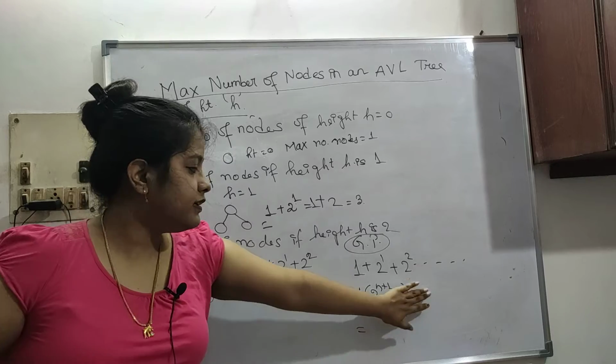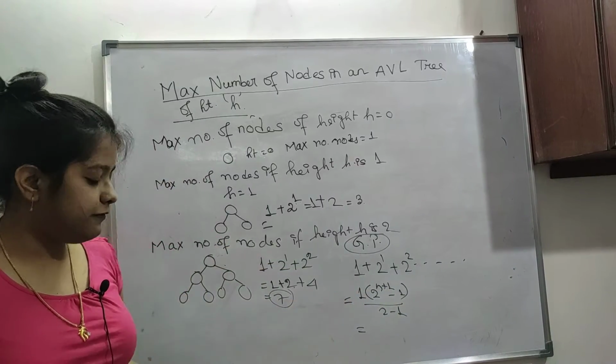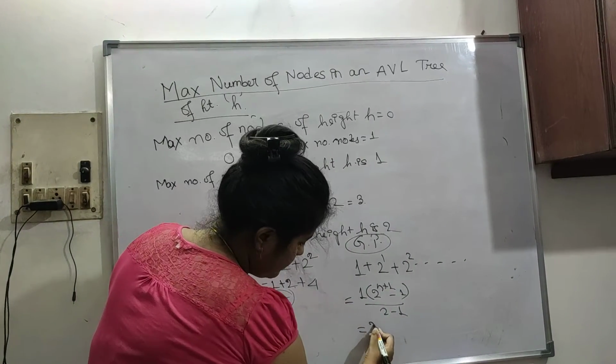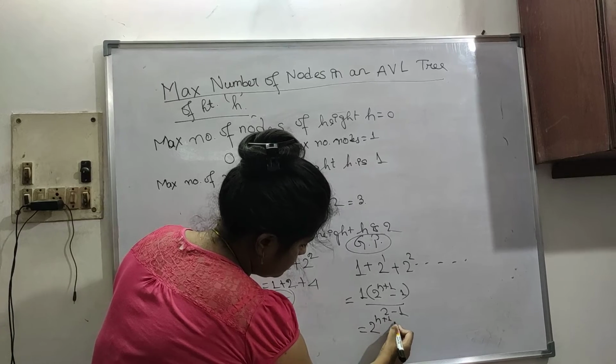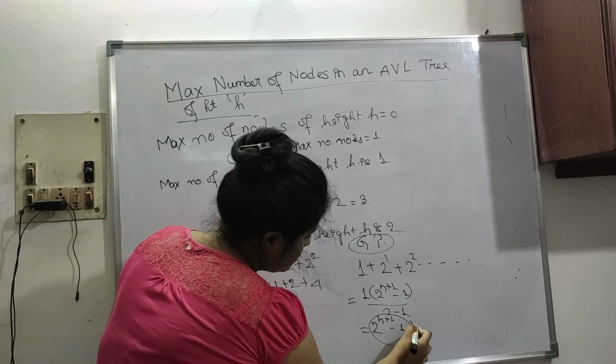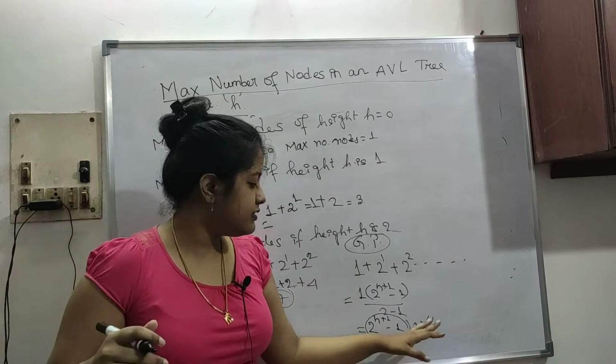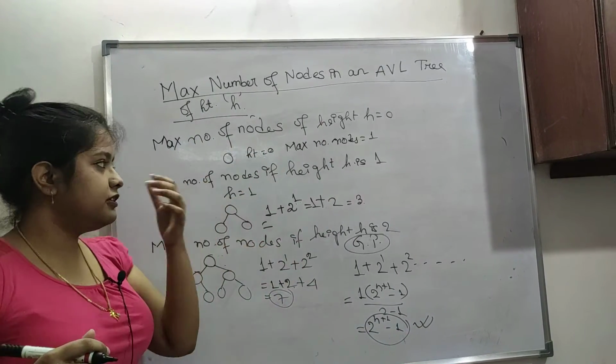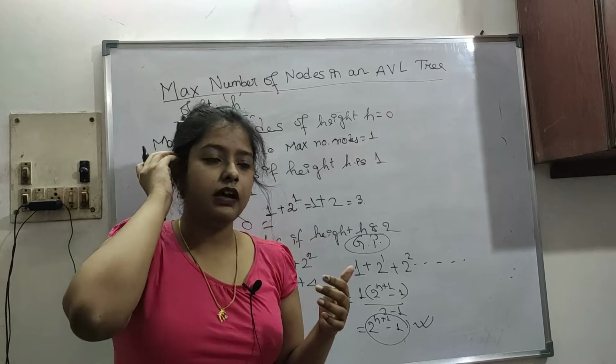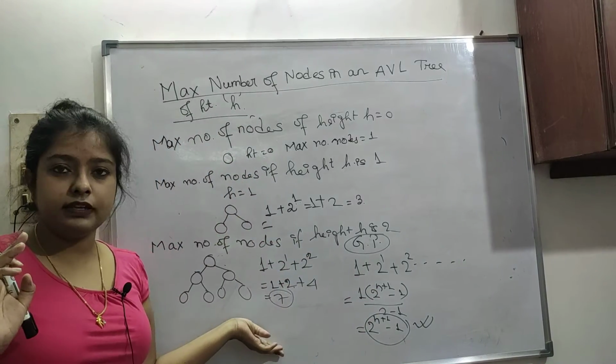So this is our GP series formula. I am directly putting the formula here. The formula I have told you, I have just derived it. I don't know if this is feasible to do in your exam. I have just shown you how it is done.